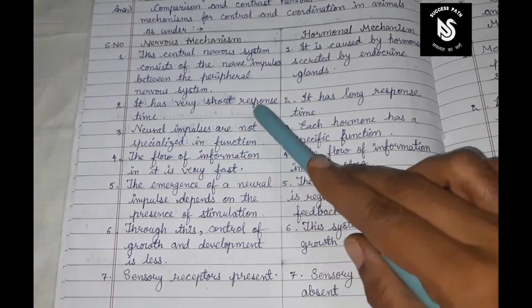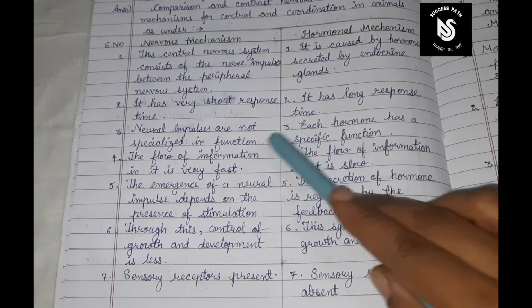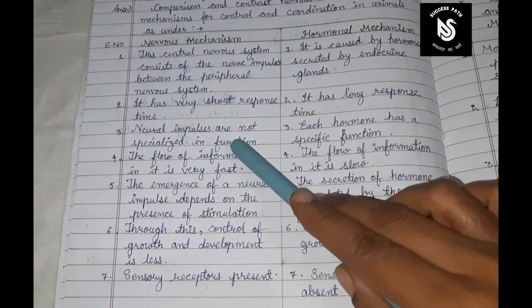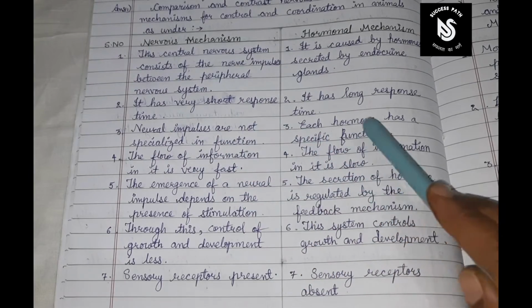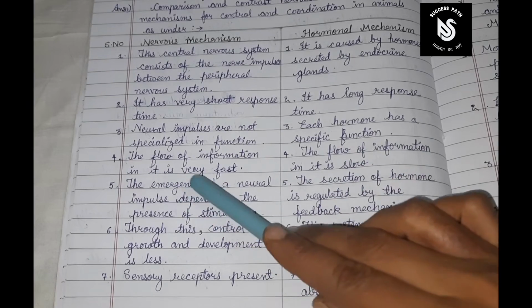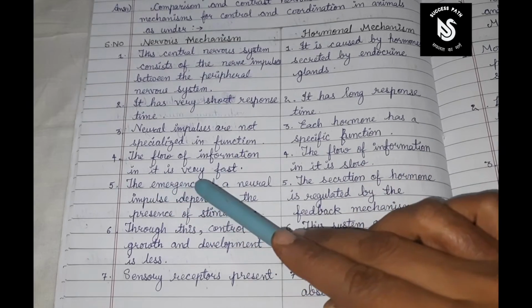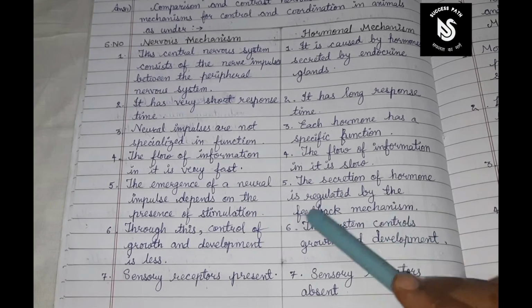The nervous mechanism has very short response time. The hormonal mechanism has long response time. Neural impulses are not specialized in function. Each hormone has a specific function. The flow of information in the nervous mechanism is very fast. The flow of information in the hormonal mechanism is very slow.